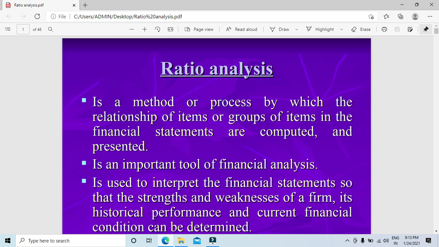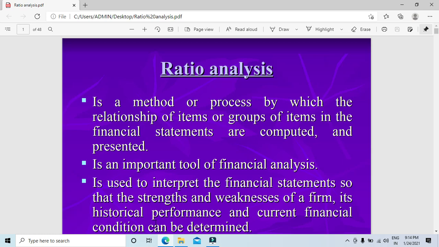If you have attended your first unit, there we have checked the last item of the accounting cycle, where you are going to interpret. In your definition also you hear interpreting the financial statements. That is the last sentence of your definition of accounting. So here the interpretation part is done through ratio analysis.